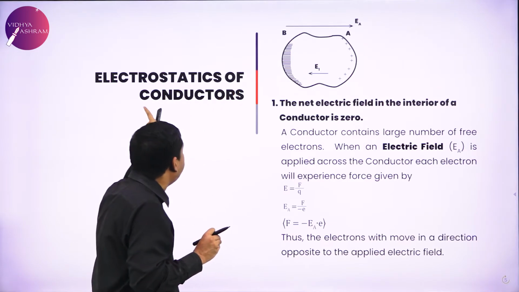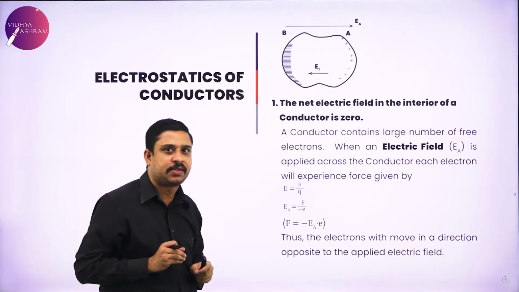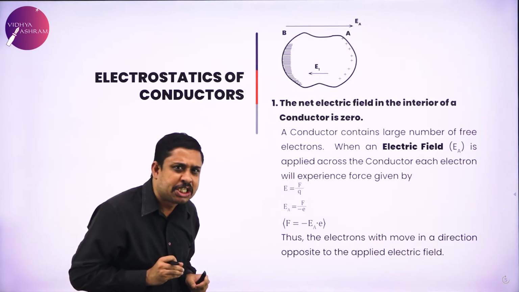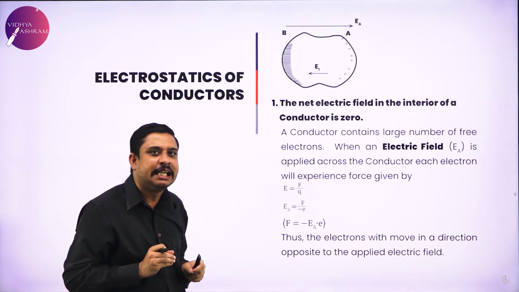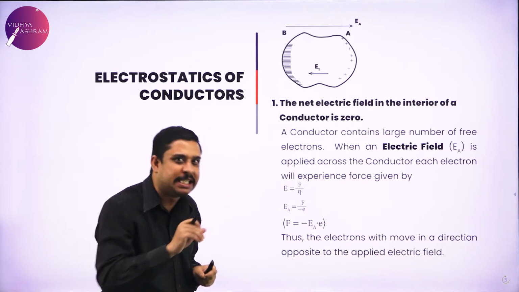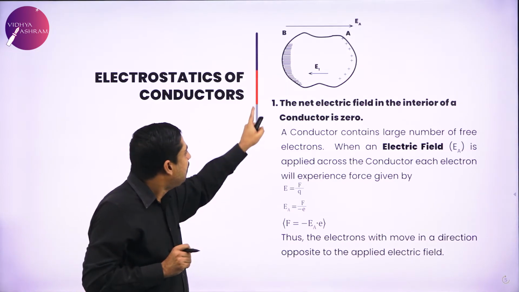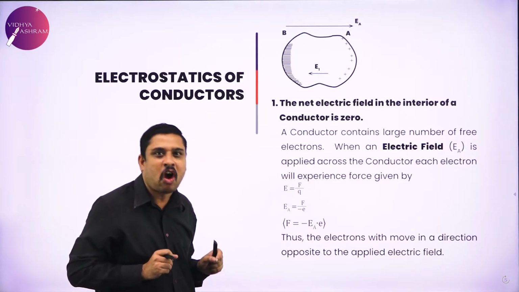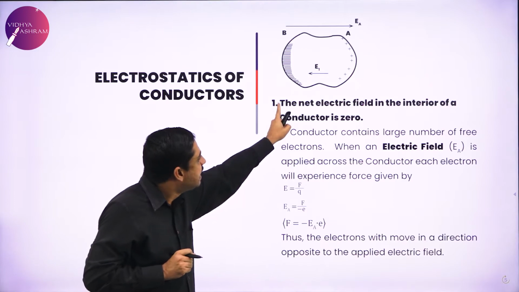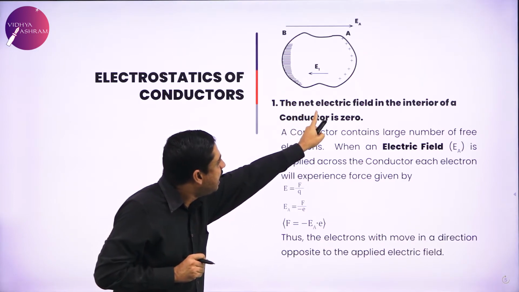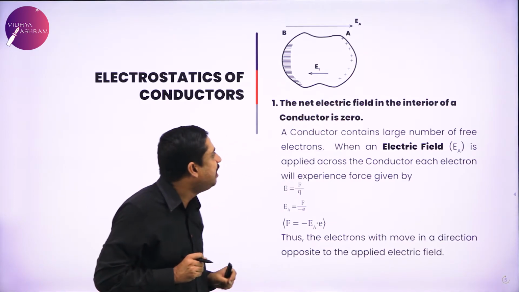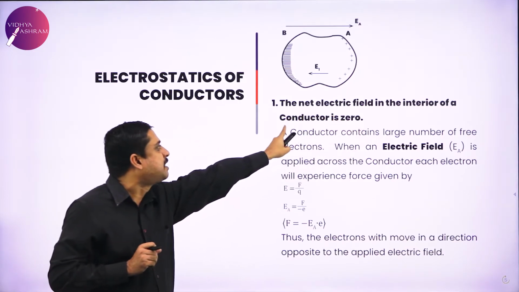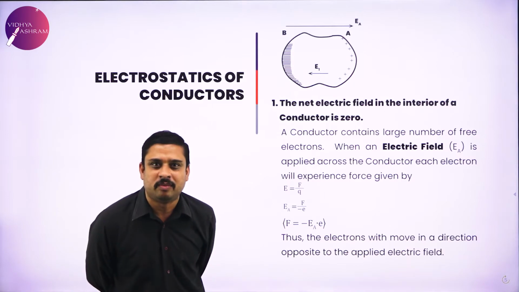Electrostatics of conductors. As I told, certain justifications will be done, certain concepts will be justified. Which is the first concept? The first concept is the net electric field in the interior of a conductor is always zero.